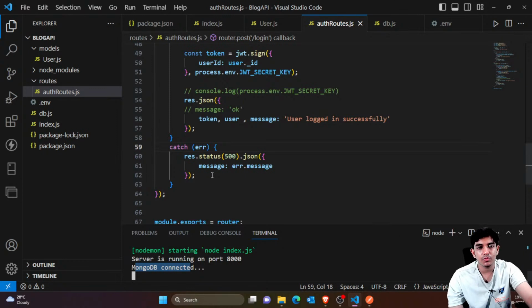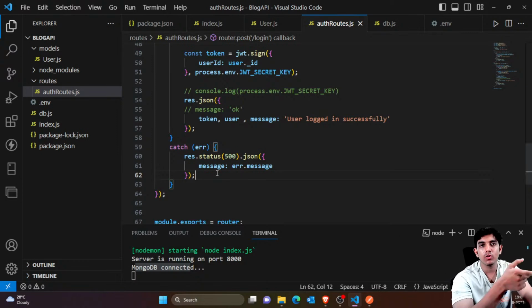Okay, so sir, do we connect MongoDB locally or globally? Right now we have made it in the cloud. That means it's global. So I would always say that use MongoDB Atlas. MongoDB Atlas means you're using a global database. MongoDB Compass simply means you're using a local database, that means only on your computer.